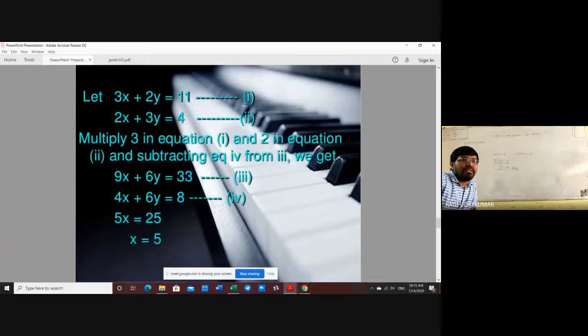See here: 3x plus 2y equal to 11, 2x plus 3y equal to 4. So multiply 3 in equation number 1 and 2 in equation number 2. Equation number 1 is multiplied by 3, and equation number 2 is multiplied by 2. So the y coefficients became equal after multiplication. And then after subtracting, the x value has come.